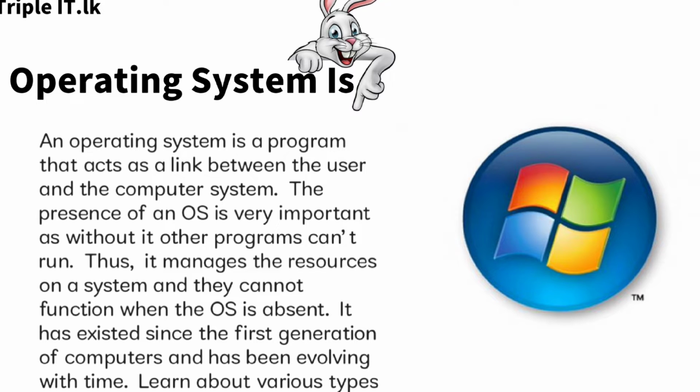The presence of an OS is very important, as without it other programs can't run. Thus, it manages the resources on a system and they cannot function when the OS is absent. It has existed since the first generation of computers and has been evolving with time. Learn about various types of the operating system.